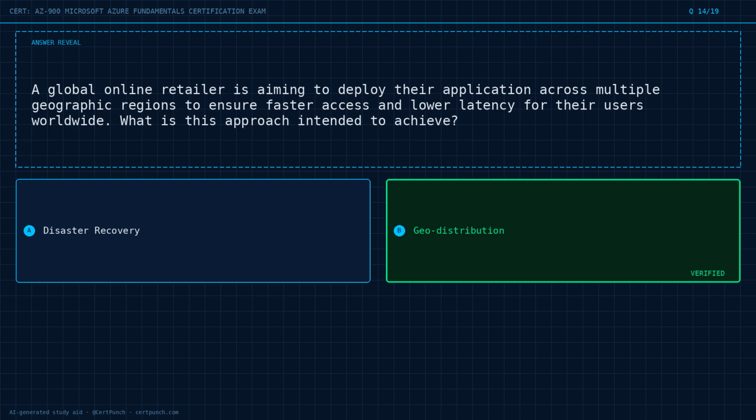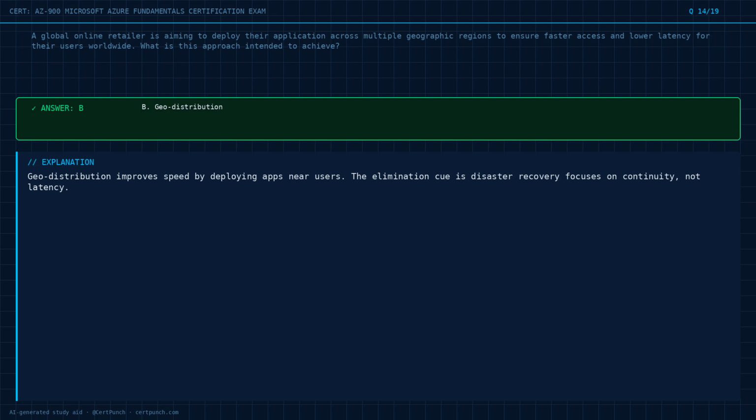The answer is option B. Exam logic: Geo-distribution improves speed by deploying apps near users. The elimination cue is that disaster recovery focuses on continuity, not latency.